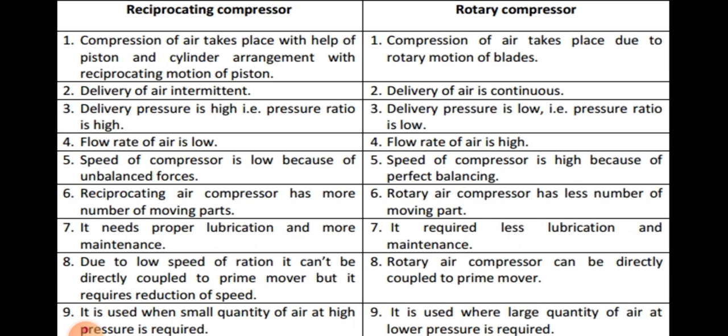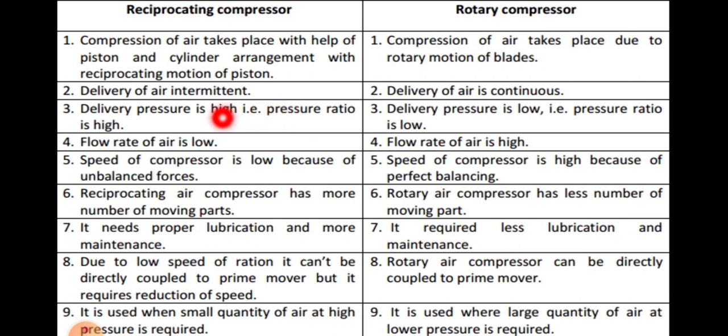The next point, the third point of differentiating, is that delivery pressure is very high, means we can say the pressure ratio is very high. The reciprocating compressor gives us a high pressure ratio, because during compression the pressure is increased from suction pressure to the delivery pressure.